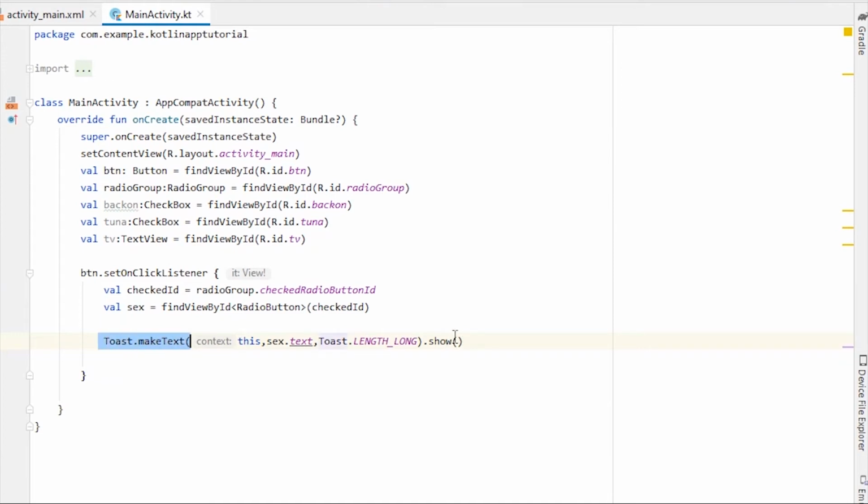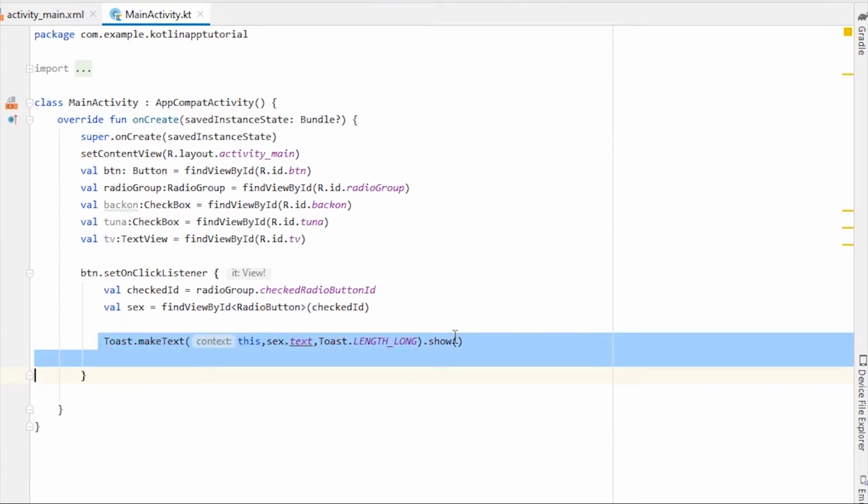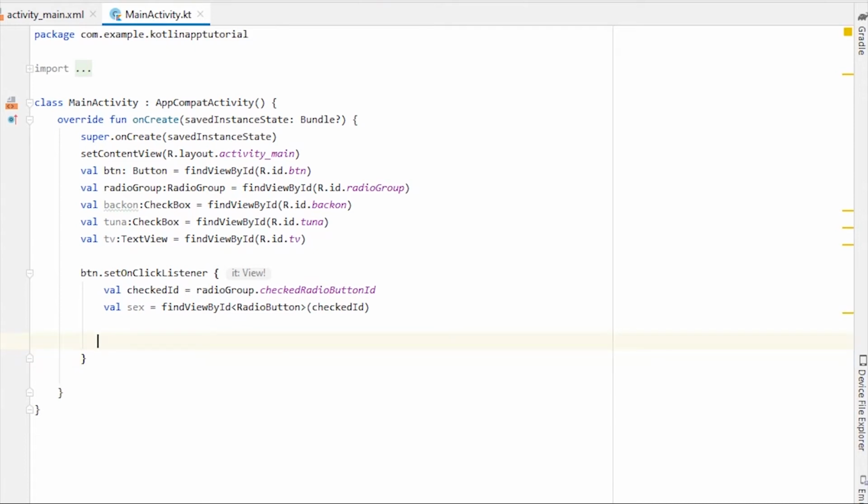Bacon will be assigned: if the bacon checkbox is checked, then we'll take the value in boolean, true or false. If it is checked, it will return true, and if it's not checked, it will return false.